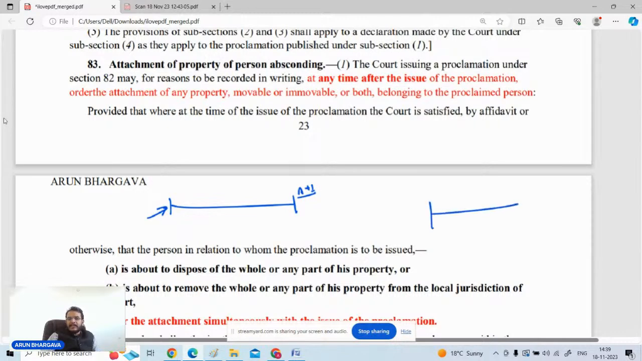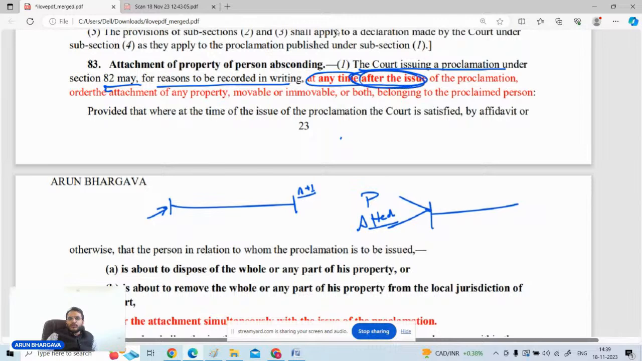दूसरा प्रोसेस ये है that the moment you are issuing the proclamation, simultaneously you are ordering the attachment of the property of the concerned person. तो ये क्या हो, दोनों चीजें क्या है, क्या डिफरेंस है? Just see what is written over here, that in section 83 I am talking about, that the court issuing proclamation under section 82 may, for the reasons to be recorded in writing at any time after the issue of proclamation, underline करेंगे इसको, after the issue of proclamation, order the attachment of the property, movable or immovable, both belonging to the proclaimed person. कि आपने proclamation जारी किया, proclamation के बाद after that you are attaching the property.